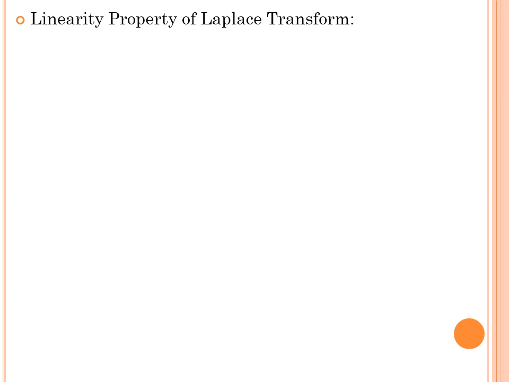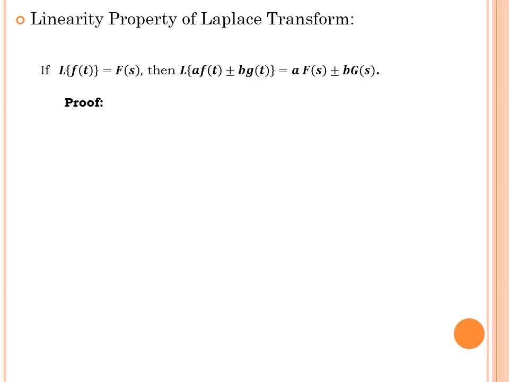Next, we proceed to see an important property, the linearity property of Laplace transform, which is a very basic and fundamental property, not only for Laplace transform but for any kind of transforms. The property is that if L of f of t is equal to F of s, then L of a into f of t plus or minus b into g of t is equal to a into capital F of s plus or minus b into capital G of s. The proof is based on the definition of Laplace transform.